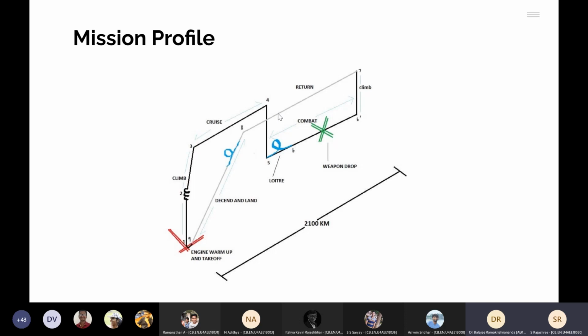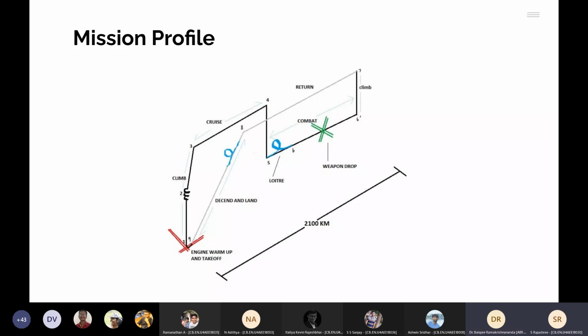So during the dash, you're using afterburner, so you're using that higher TSFC value, both during combat and dash. And you decide whether during the climb after combat you're also using the high TSFC. You want to get away fast.